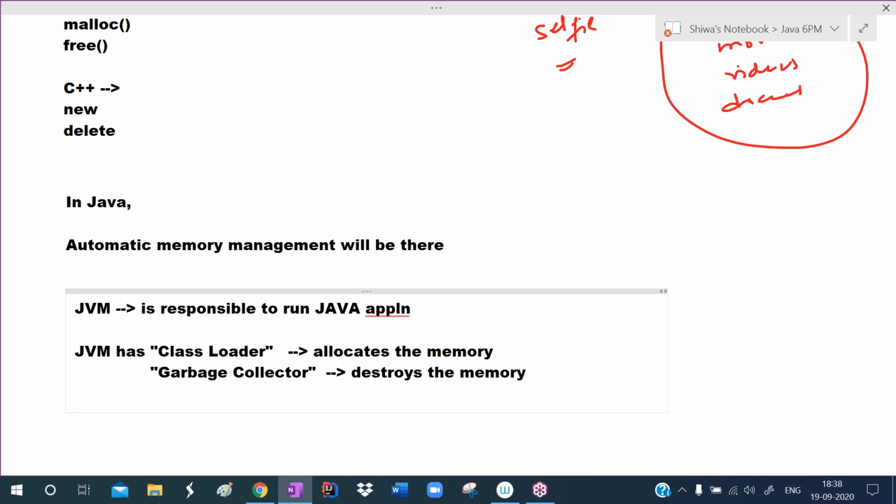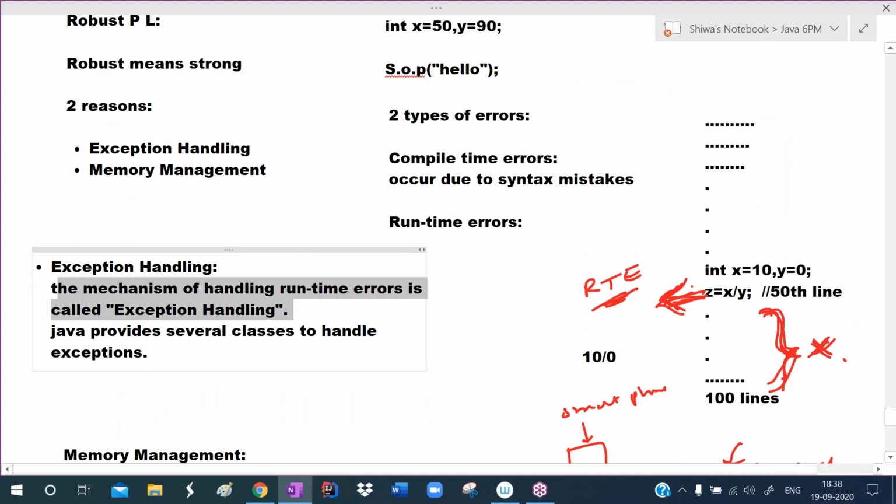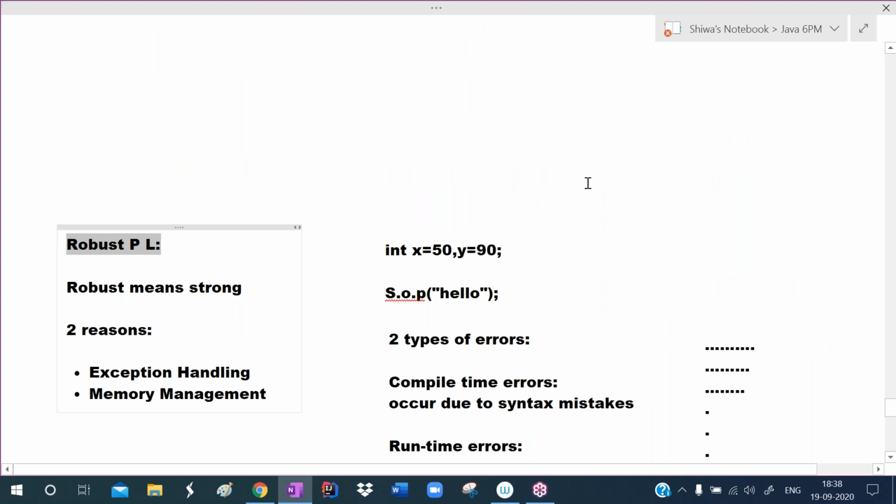When unwanted objects are there, automatically that memory will be destroyed by the garbage collector. So this is memory management in Java. Because of this automatic memory management and exception handling, we are calling Java a robust programming language.